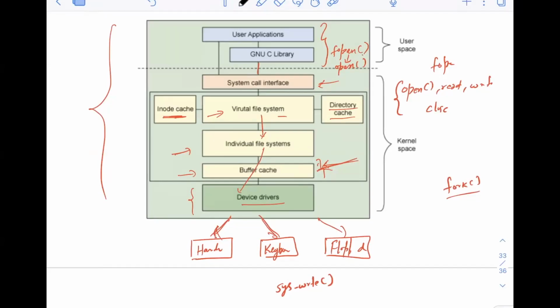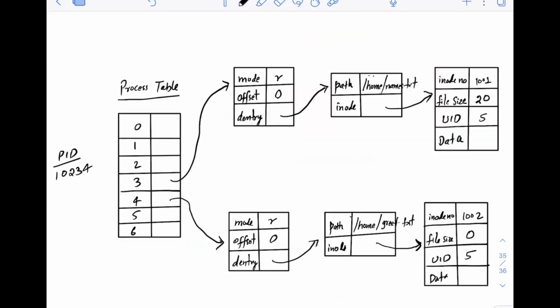Now we will try to connect how the dentry, inode, superblock and file object all help in actually reading or writing a file. This is a diagram I have drawn to make you understand it easily.